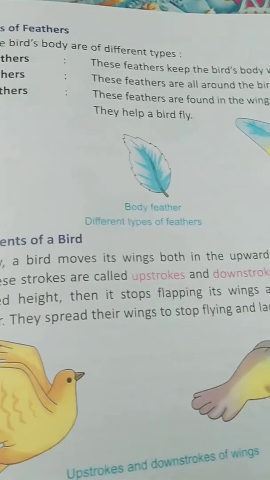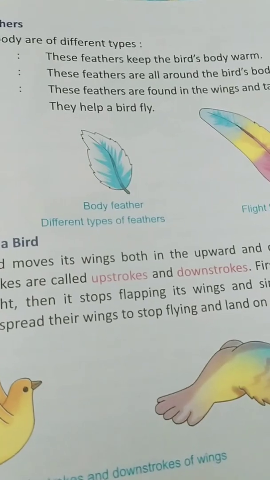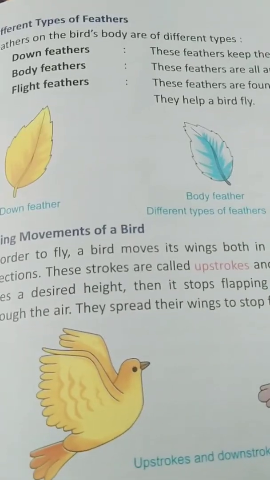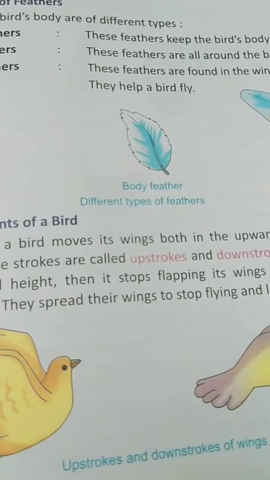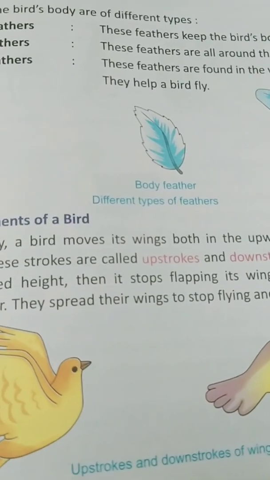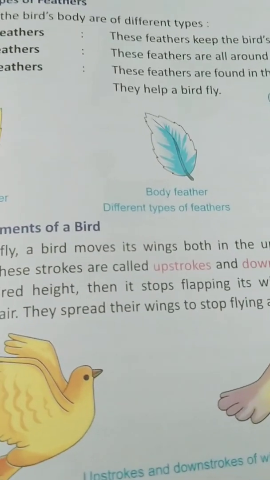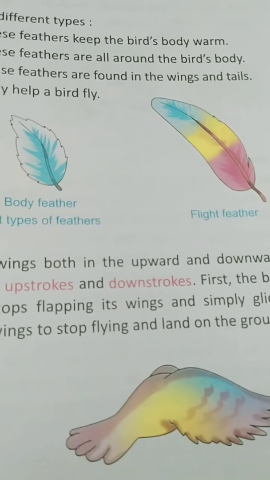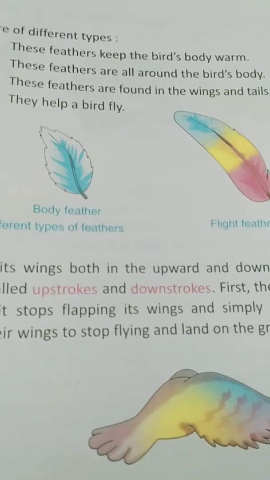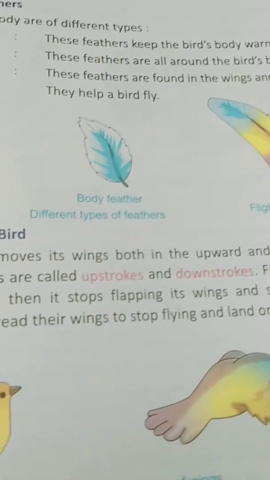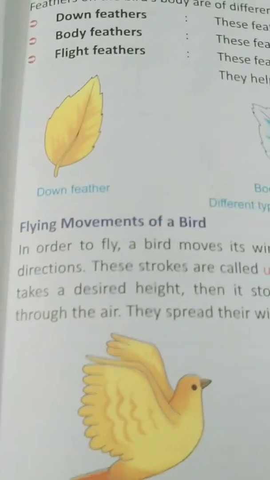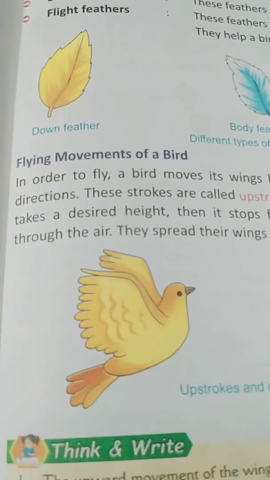Body feathers are all around the bird's body. Flight feathers are found in the wings and tail. They help a bird fly. See this one, the flight feather, that is colorful and helps the body to fly high.